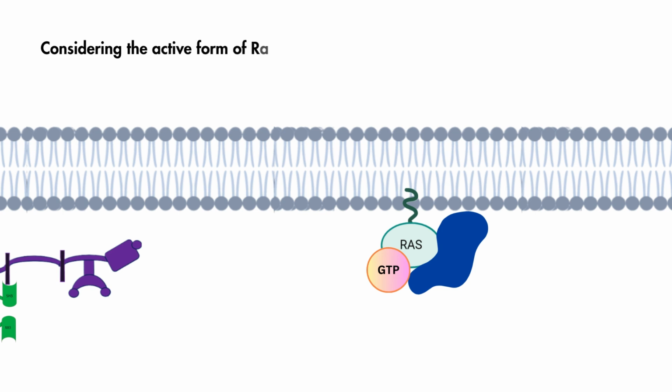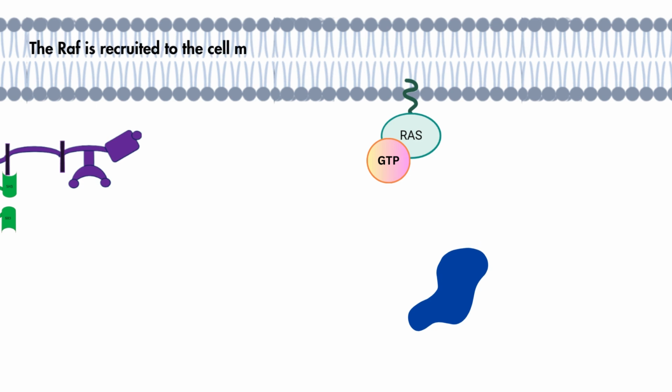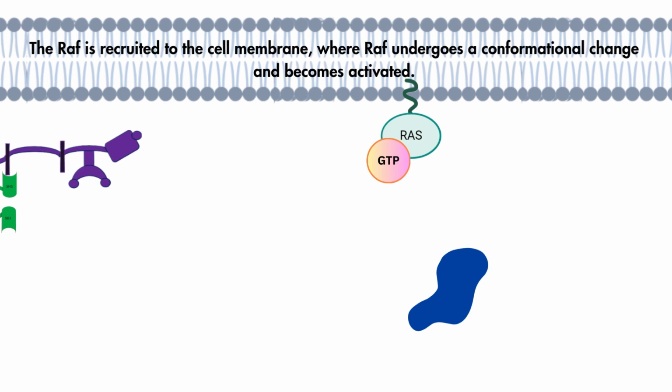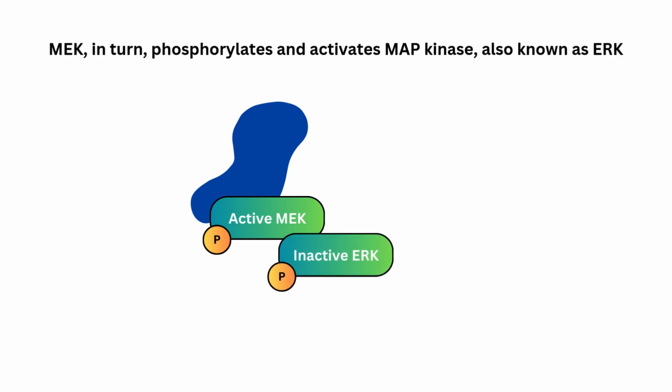Considering the active form of RAS, after binding with RAF, also known as MAP kinase kinase kinase, the RAF is recruited to the cell membrane, where RAF undergoes a conformational change and becomes activated. Once RAF is active, it phosphorylates and activates the next kinase in the cascade, MAP kinase kinase, commonly referred to as MEK. MEK, in turn, phosphorylates and activates MAP kinase, also known as ERK.